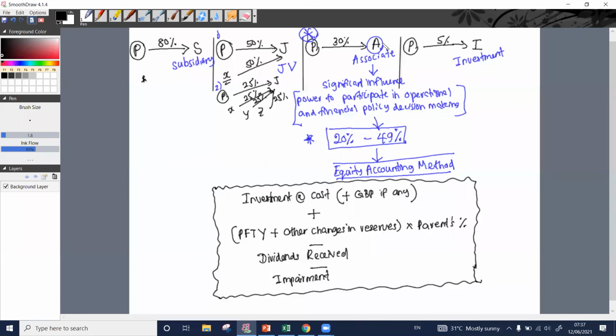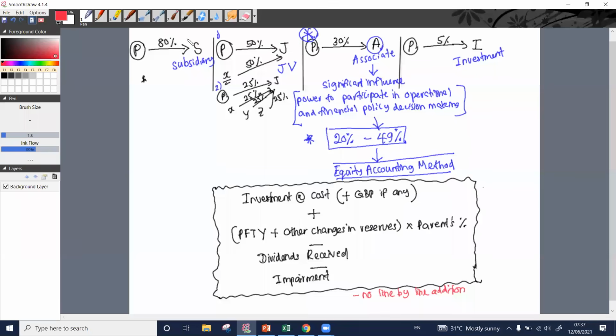As a result of investment in associate, we are not going to do any line by line addition. What do you mean by this line by line addition? You know this.